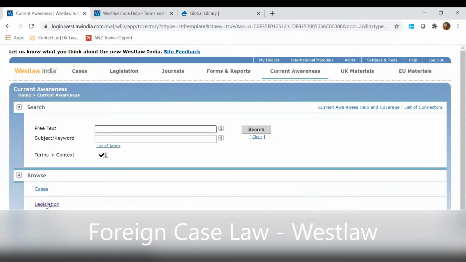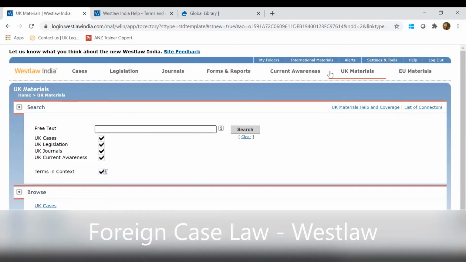Similarly for legislation also, and news and press notes. So this was all for Indian jurisdiction. You can find everything for India on the top. Now if I move ahead and go to UK materials, for UK you will find everything at the bottom. So you have UK cases, UK legislation, UK journals and current awareness, similar to what you have seen in India.